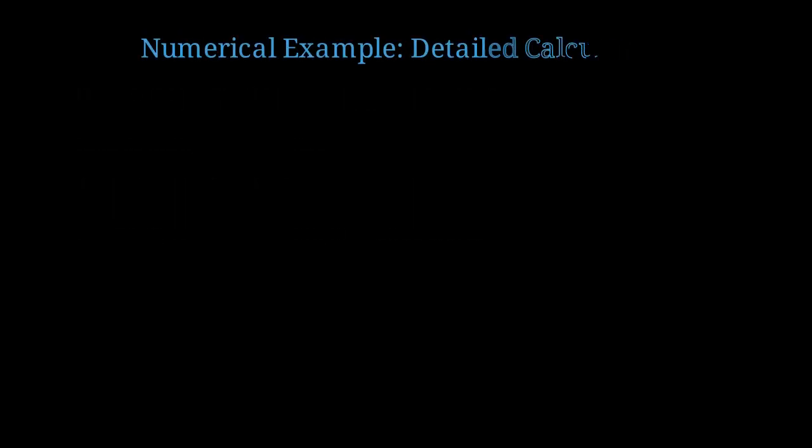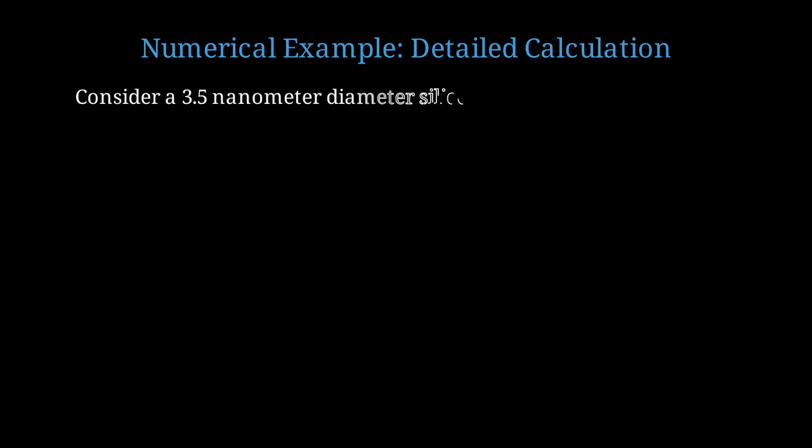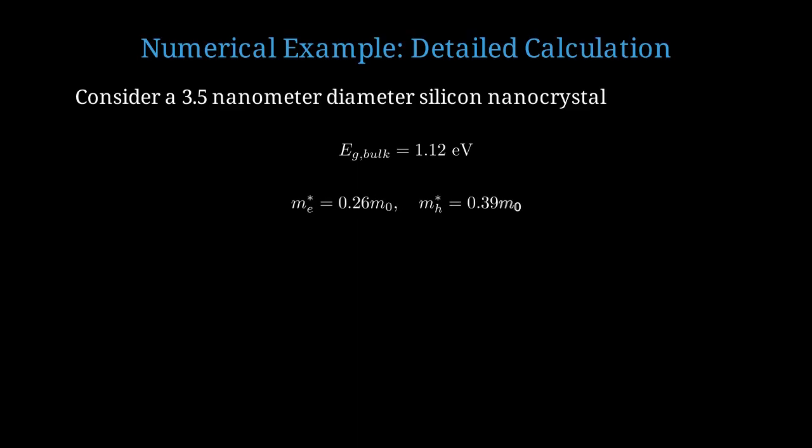Let's work through a detailed numerical example to make this concrete. We'll consider a silicon nanocrystal with diameter 3.5 nanometers, which is 35 angstroms, containing roughly 1,400 silicon atoms. The bulk silicon bandgap is 1.12 electron volts. We use effective masses of 0.26 times m0 for electrons, and 0.39 times m0 for holes.